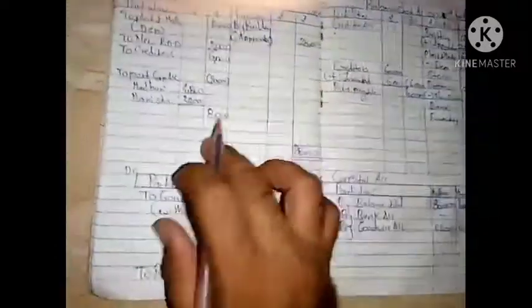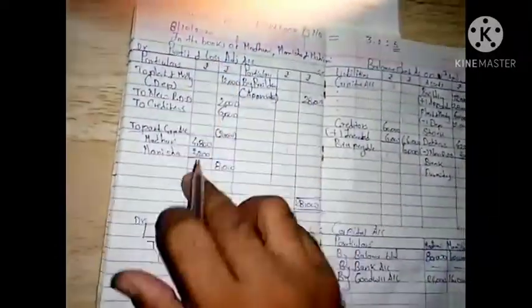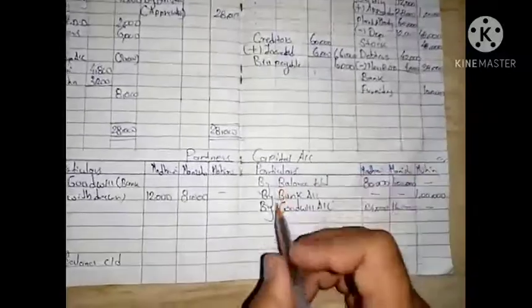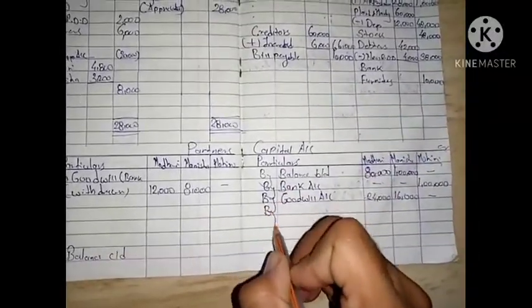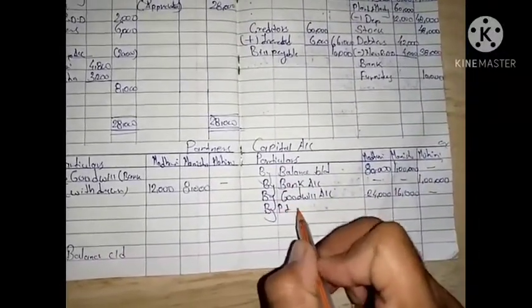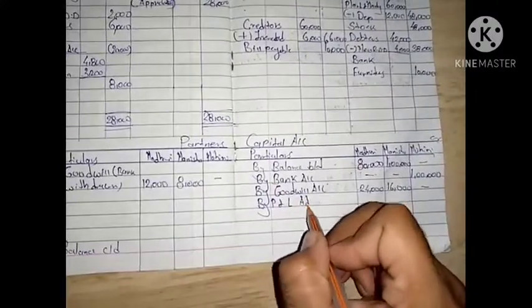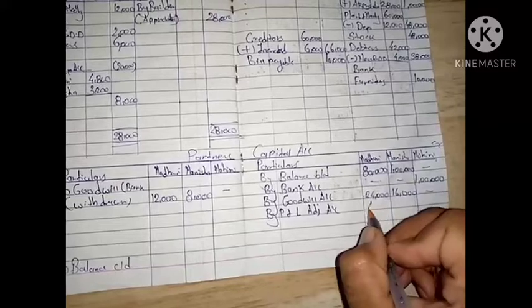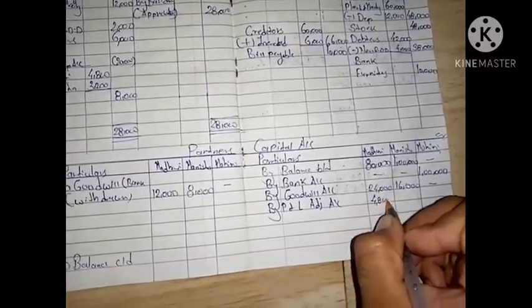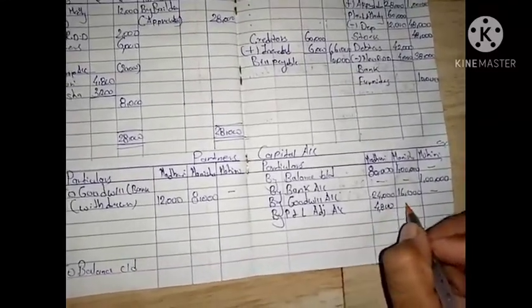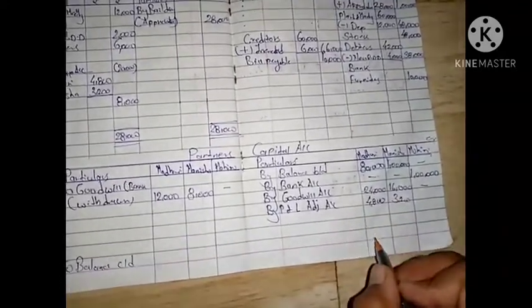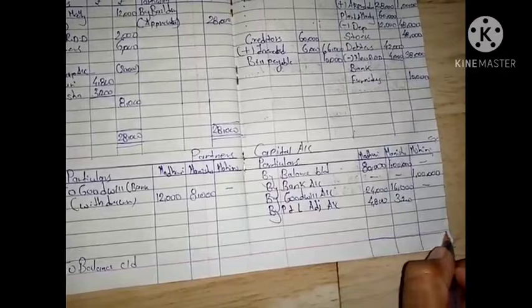Now in this particular account it is debited. We are going to post it on the credit side, that is on the partners' capital, by profit and loss adjustment account, that is 4,800 and 3,200. Now we are going to total this account.